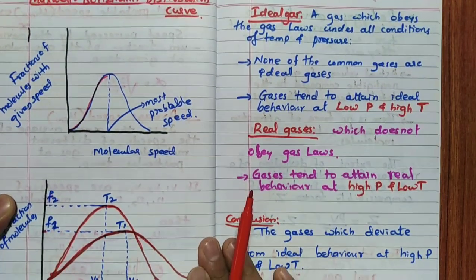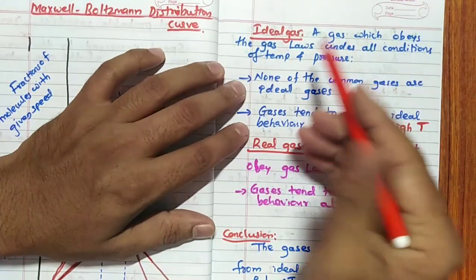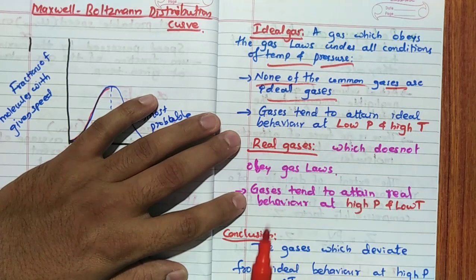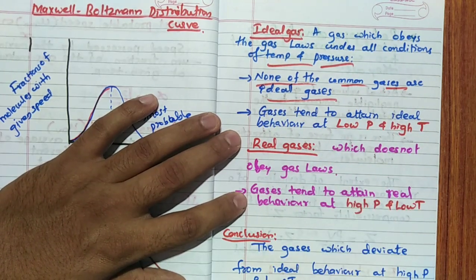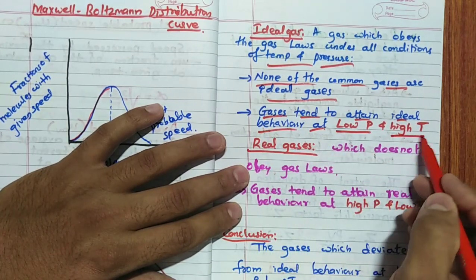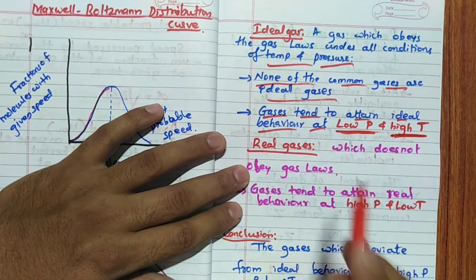Then ideal gas. An ideal gas is nothing but a gas which obeys gas laws under all conditions of temperature and pressure. Very important: none of the common gases are ideal gases. An ideal gas is imaginary, remember that. Gases tend to attain ideal behavior at low pressure and high temperature. This part is very, very important, remember.